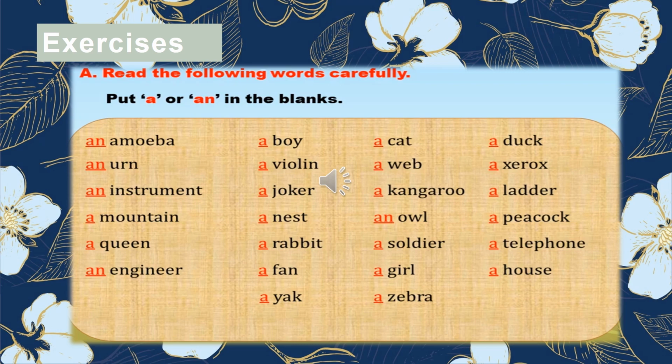What we have done here? We have used article a in front of consonants and an in front of vowels.